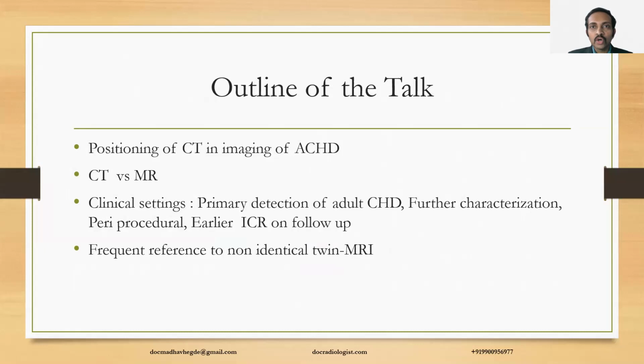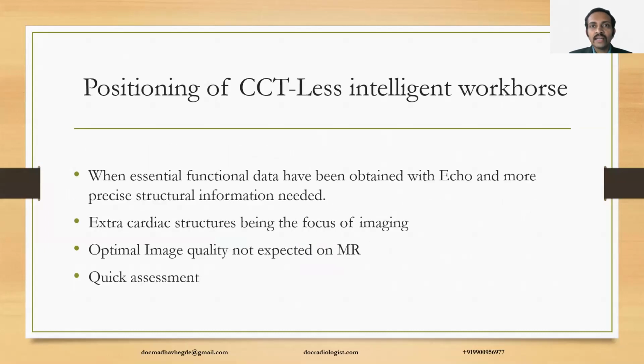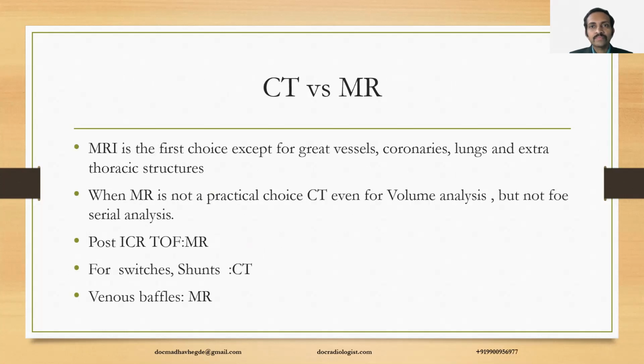Initially, we will discuss the role of CT. It is the preferred modality when we want structural information and the functional information has been received using echo or MR. Whenever extracardiac structures are the focus of imaging, CT is the preferred modality. And in scenarios where optimal image quality may not be obtained from MRI, CT would be the preferred modality. And whenever we need quick assessment, CT will score over MRI. However, in general, MR is the investigation of choice for assessment of cardiac abnormalities.